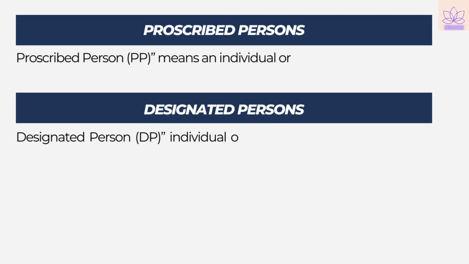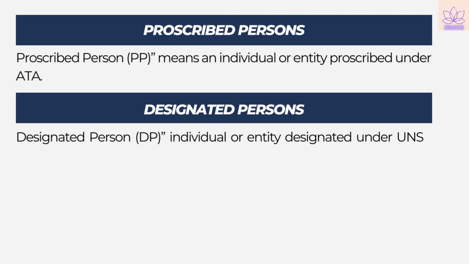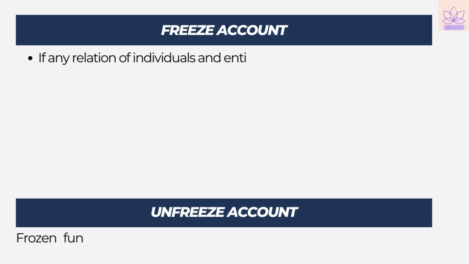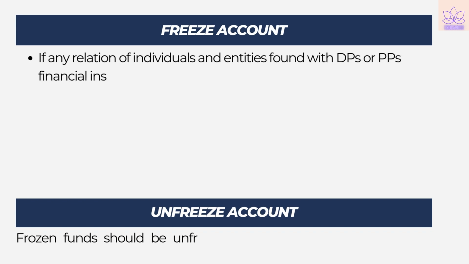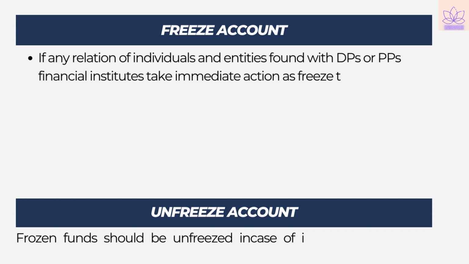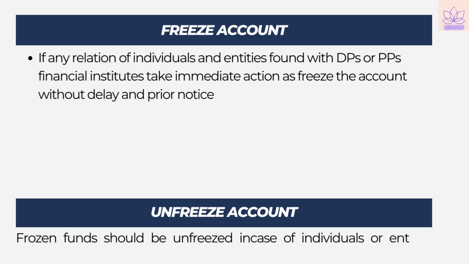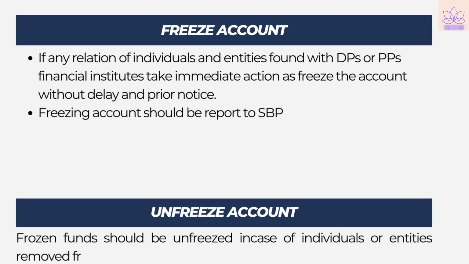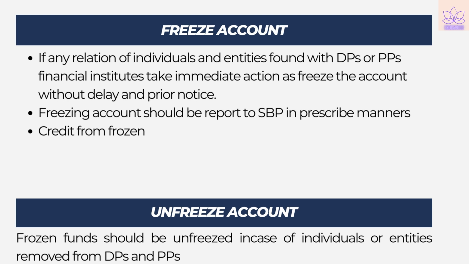A prescribed person means an individual or entity prescribed under the ATA, whereas a designated person is an individual or entity designated under the UNSC Act. While screening, if any relation of individuals and entities is found with the designated or prescribed list, financial institutions take immediate action: freeze the account without delay and prior notice, and report to SBP in the prescribed manner.